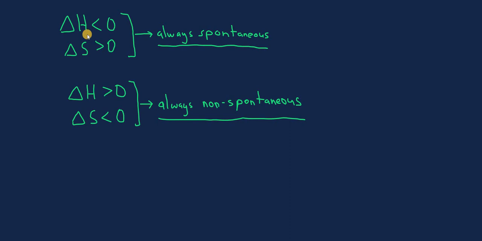So if your delta H is less than 0 and your delta S is greater than 0, your reaction is always going to be spontaneous. And for the opposite, if your delta H is greater than 0 and your delta S is less than 0, your reaction is always non-spontaneous. But like I said, when you get to Gibbs free energy, you'll learn a very quick way to determine if the reaction is spontaneous or not based on the value for delta G. But for right now, you can use delta H and delta S to judge spontaneity.